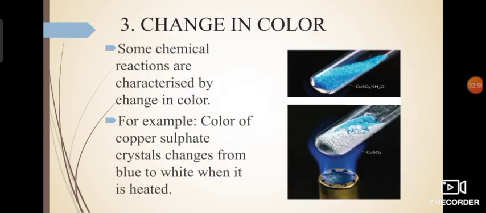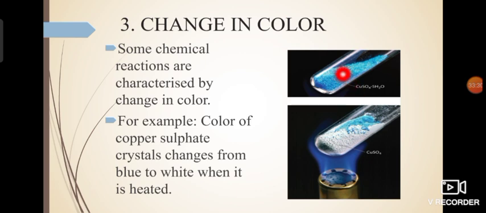Okay. Next, change in color. Another observable change. Like I said, if the rice is cooked and you press the rice between your fingers, it will be very soft from within. So one more observable change, if a reaction is taking place, is that you will see some change in color on being heated or on being mixed. Okay. So you can see we have taken copper sulfate crystals. Copper sulfate crystals are blue in color, brightly blue in color. You must have seen this.